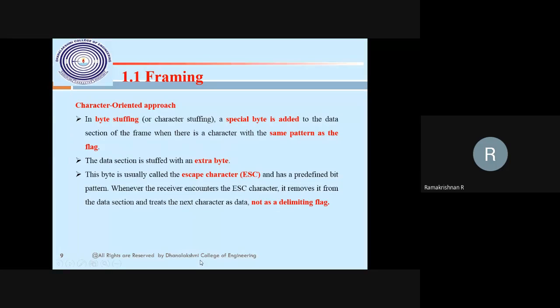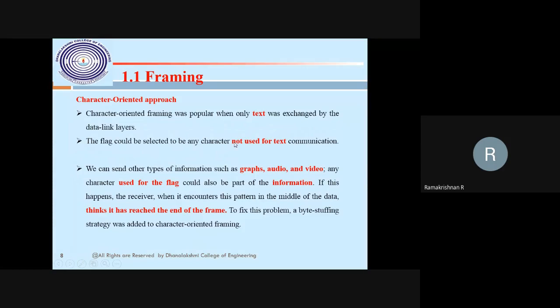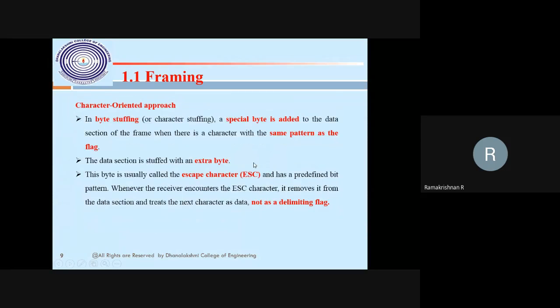Then, the flag is not used in the text, because my flag symbol is at. Hello, how are you are different words, my flag is a different ASCII character. Then in the character oriented approach, the receiver end automatically identifies the starting and ending of the frame. But what is the problem in the character oriented approach?